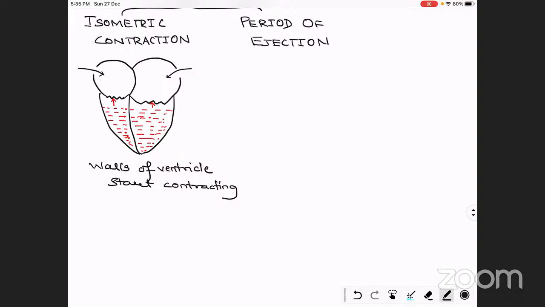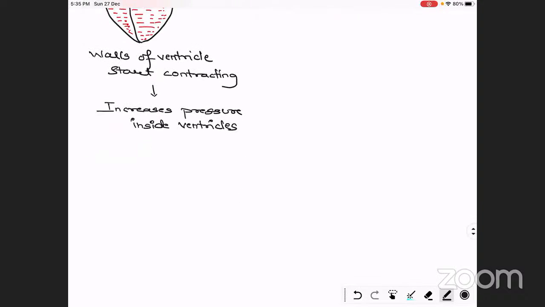So now the walls of the ventricles start contracting, and due to the contraction, more pressure is increased inside the ventricles, and there is closure of the cuspid valves, means both the tricuspid and bicuspid.